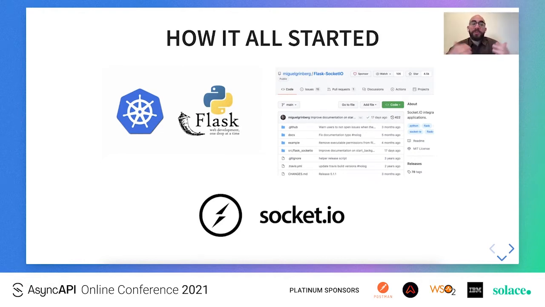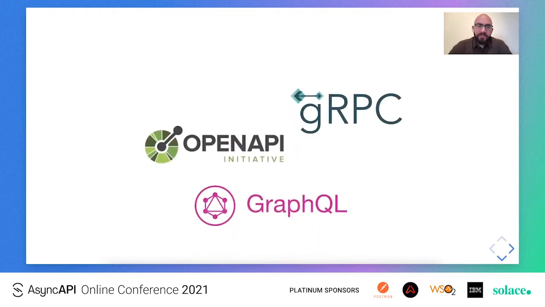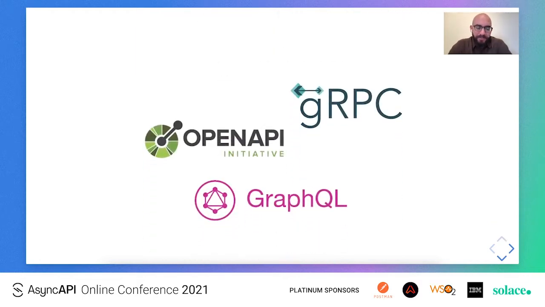I tried to zoom out a bit and started searching about how one could document a WebSocket API. Still didn't find many resources. I found a few, but no standardized or widely adopted solution. So it was at this point when I realized that documenting event-driven APIs is treated as a niche area of the industry, which is kind of absurd, because the actual event-driven architectures themselves are pretty popular, especially throughout the last decade.